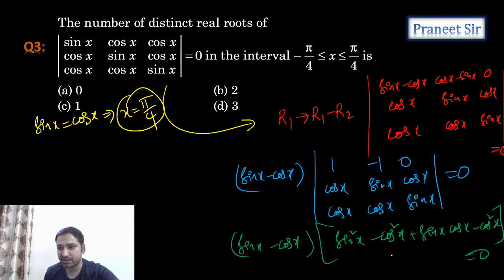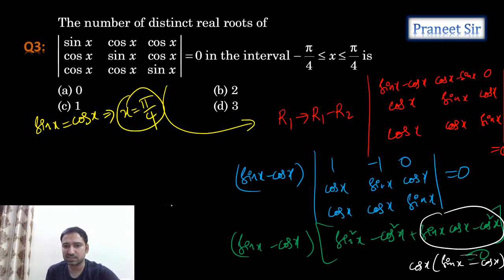When we try to solve the second one, we can convert everything in terms of sine, or in terms of cos. Otherwise, if you take cos x common here, I get sin x minus cos x. Again, take sin x minus cos x common.